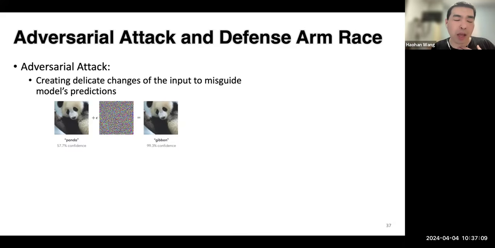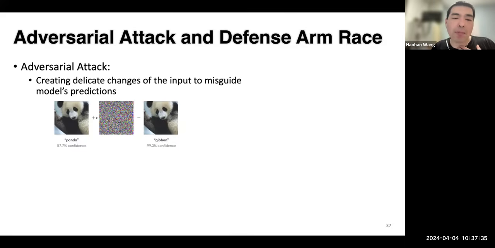In some sense, the jailbreak basically follows this nature of the adversarial attack. The original prompt is rejected by the large language model, and then we create some very delicately designed prompts, like creating those scenarios. And when those new prompts are fed into the large language model, it starts to output something else.